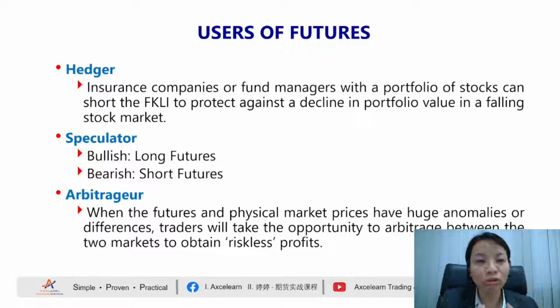So I'm going to just do a very quick summary. So technically there are 3 different types of players in the futures market. We have hedger, we have speculator, and we have arbitrager. Subsequently, all these hedgers, speculators, and arbitragers, we are going to elaborate further in our subsequent YouTube topics or videos.